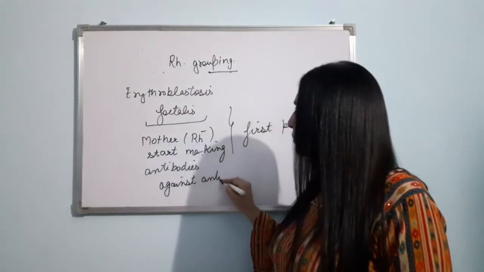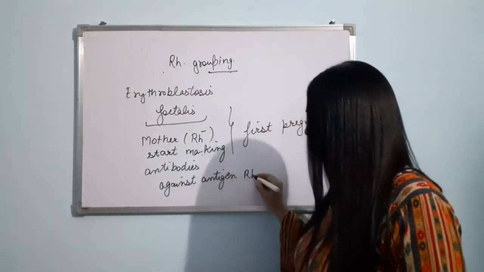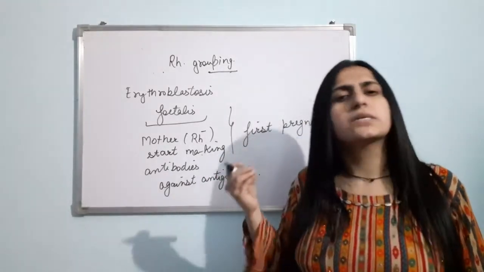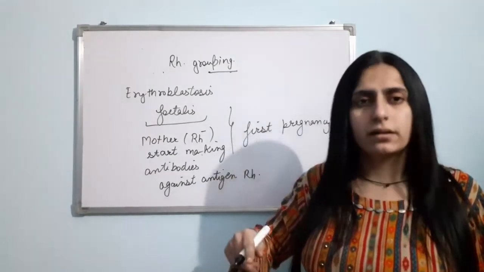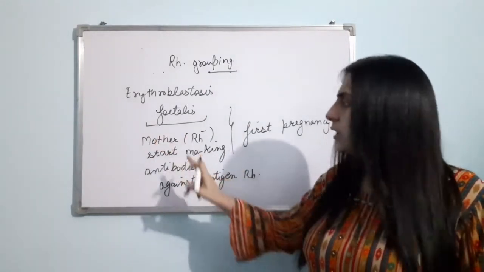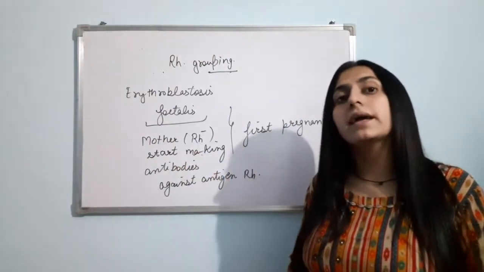Now what will happen in the subsequent pregnancies? First pregnancy was safe. The baby has been delivered. But due to that, there is mixing of the Rh positive blood with the mother. Now the mother has started preparing the antibodies against that antigen.